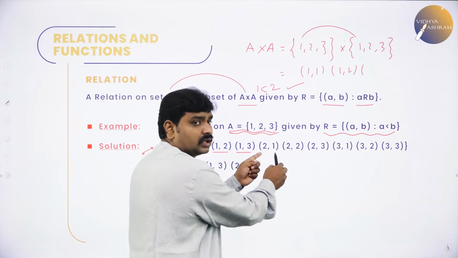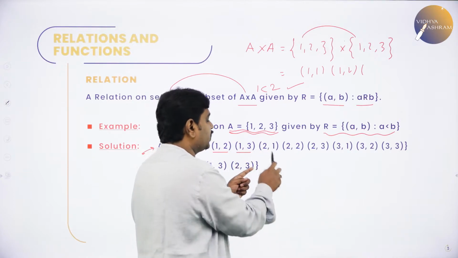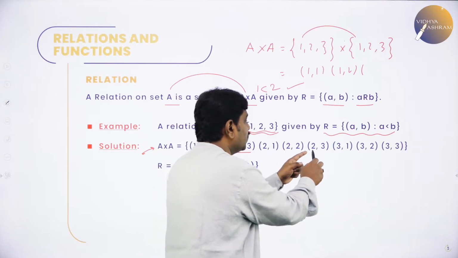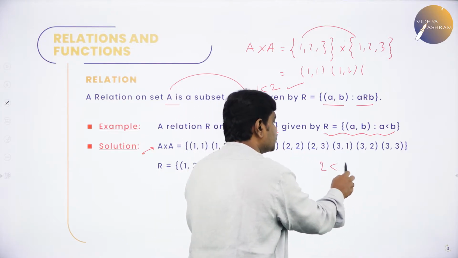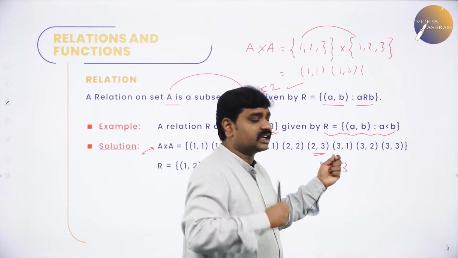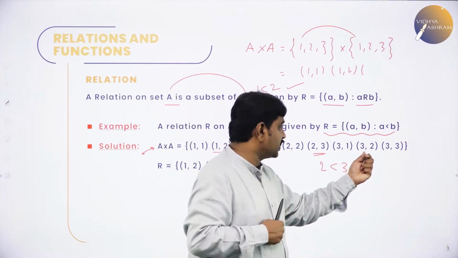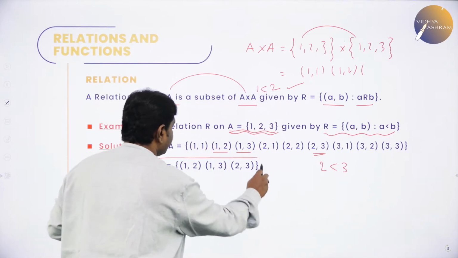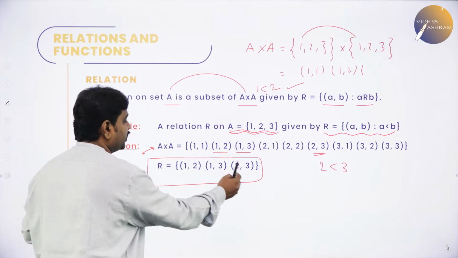What about 2 1? 2 is not less than 1. I cannot take it. 2 2. 2 is not less than 2. I cannot take it. What about 2 3? Yes, 2 is less than 3. I can select this. I will put it in the relation. Then 3 1. 3 is not less than 1. 3 2. 3 is not less than 2. 3 3. 3 is not less than 3. So, your relation contains 1 2, 1 3, 2 3.